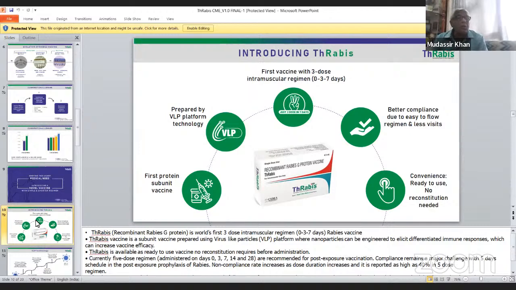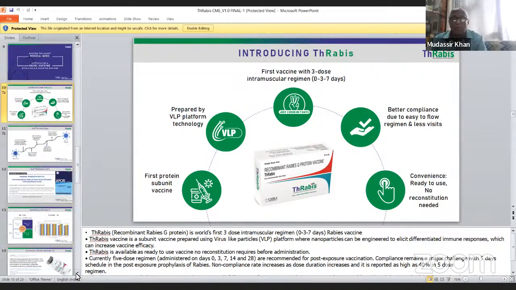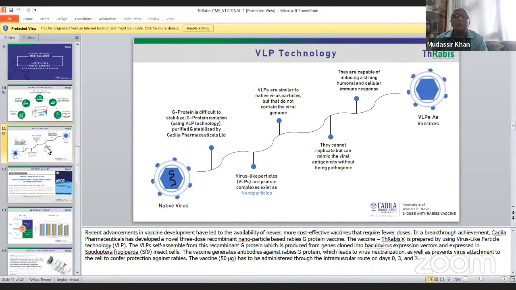Then I will talk about the VLP technology, virus-like particles. That is very important, and that is the main ingredient, the beauty of this vaccine. This G protein is difficult to stabilize. G protein isolated using VLP technology was purified and stabilized by Cadila Pharmaceutical.